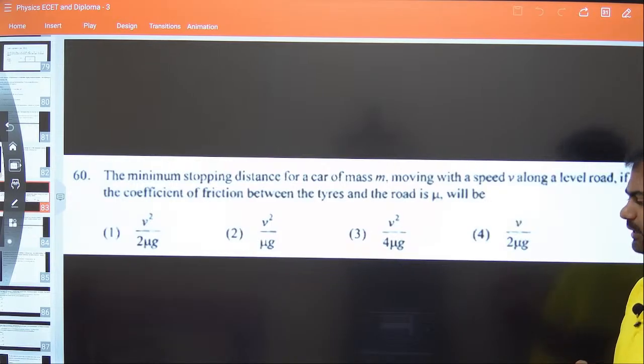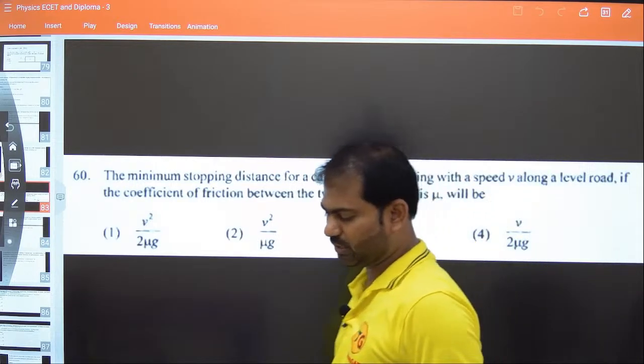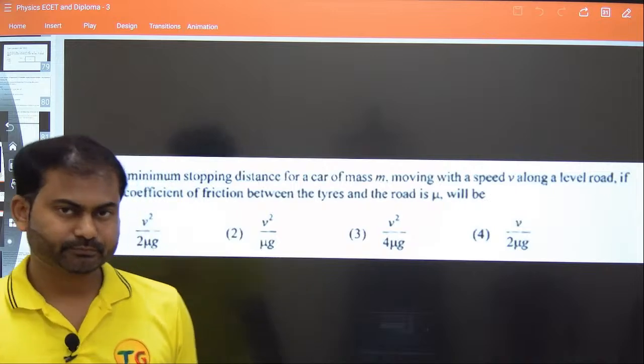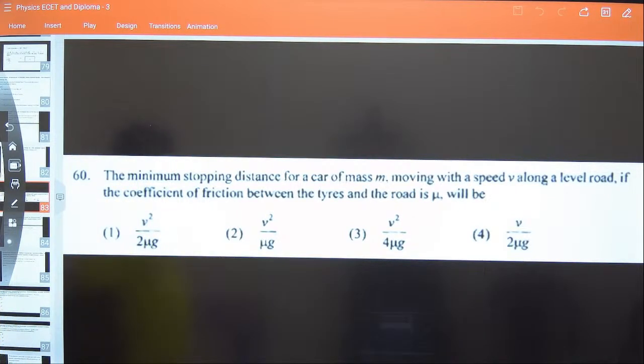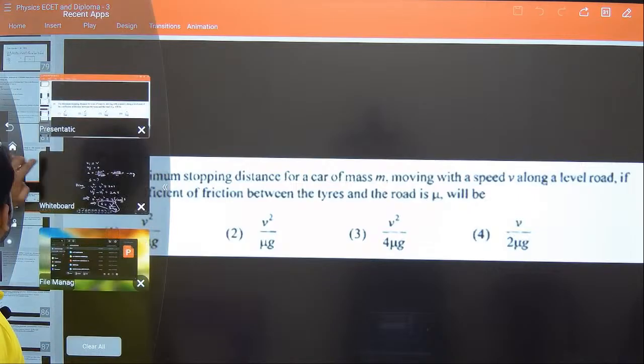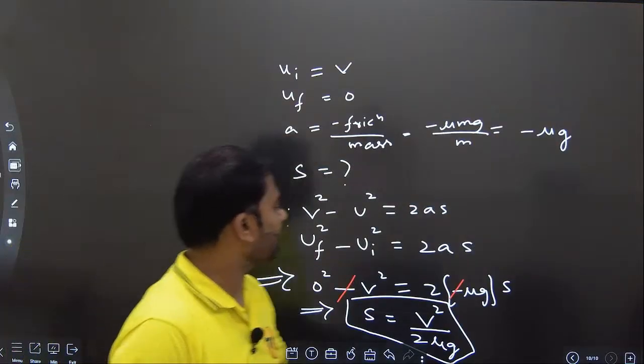I believe it is completely clear, and I hope there is no confusion at all. Clear? Okay, understood? Fine. So you guys can copy the solution. It's very straightforward.